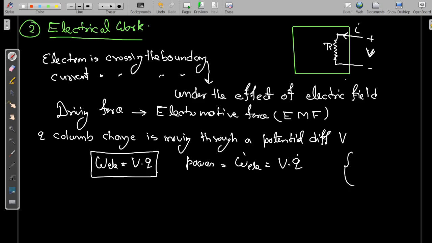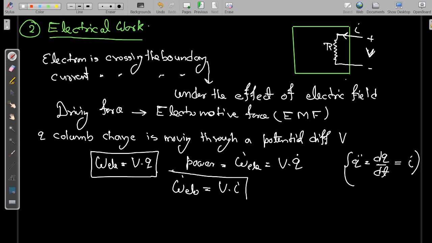And we all know that Q dot means dq over dt, which is equal to the current I. So we can write electrical power W dot E is equal to V into I, where I is current. Through this you can find out the electrical power or electrical work done.